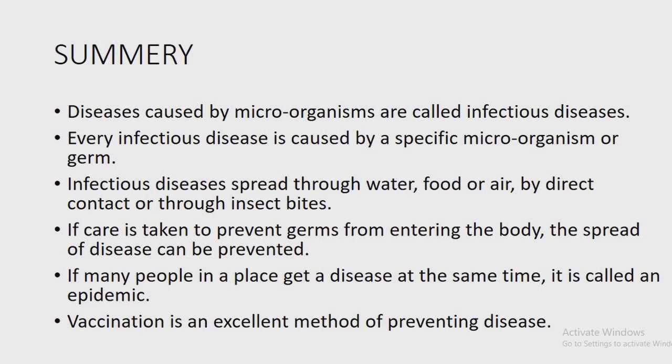If care is taken to prevent germs from entering the body, the spread of disease can be prevented. If many people in a place get a disease at the same time, it is called an epidemic. We also saw that vaccination is an excellent method of preventing diseases.